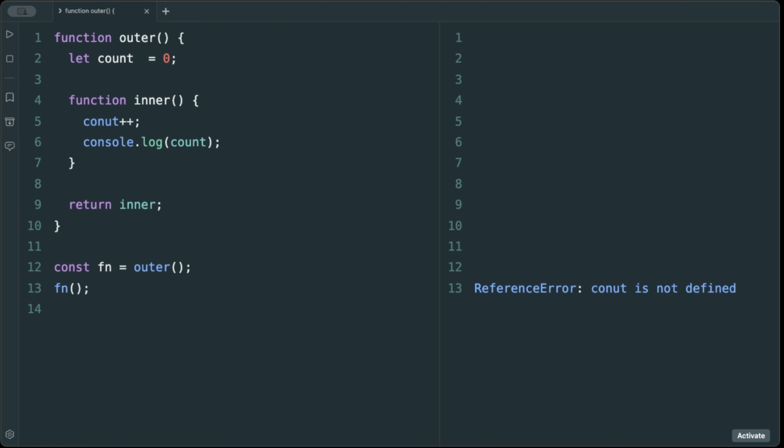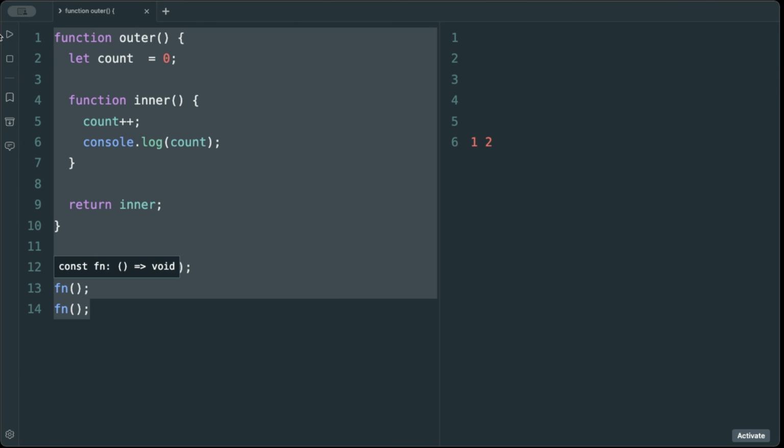look, there is a typo, count. Be careful when you are writing count. Now you see we have the context of the outer function's variable. Even though the outer function has already executed, inner still remembers count. This memory is called closure. Let's call fn one more time, and you see the counter increased to 2. So it is still remembering the reference of the variable which exists in the outer function, even though the outer function's execution is already done. So this is called a closure.